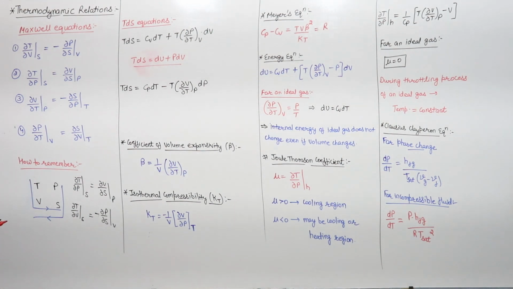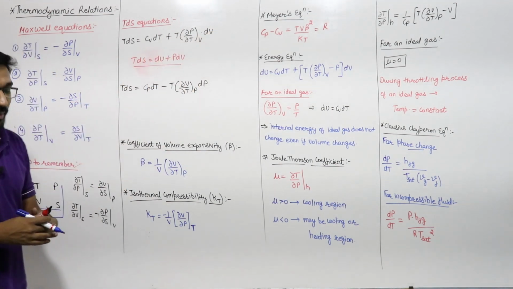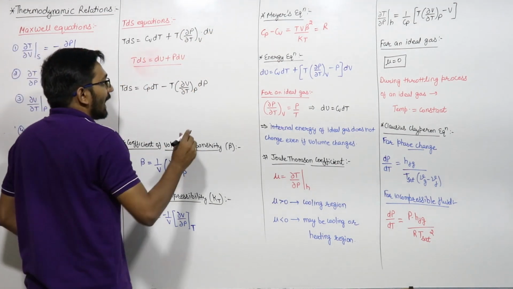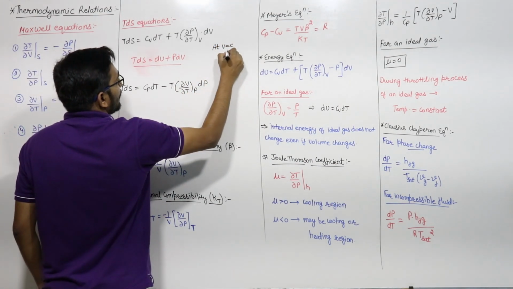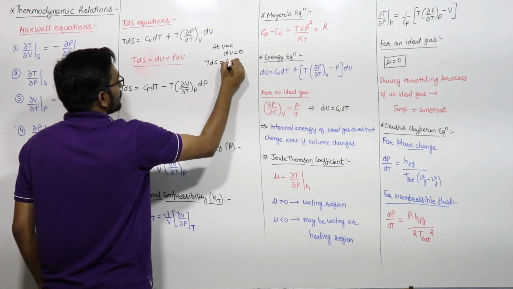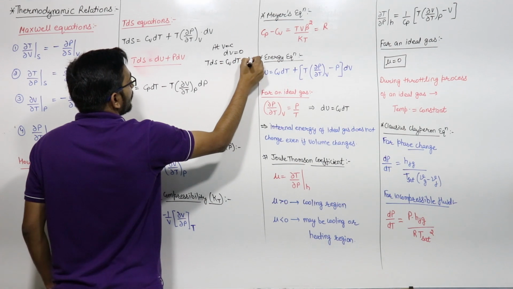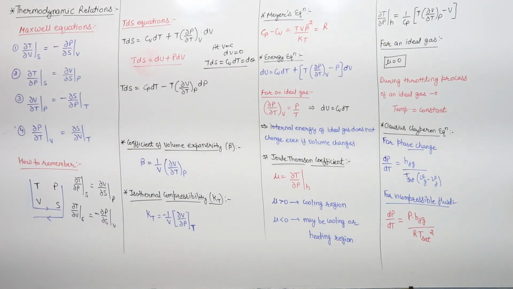Remember that. If you write at constant volume, your dV will be equal to 0. That means TdS will be equal to Cv dT, which is equal to dQ. So dQ is equal to Cv dT for constant volume, we know that, right? So this is the first TdS equation.